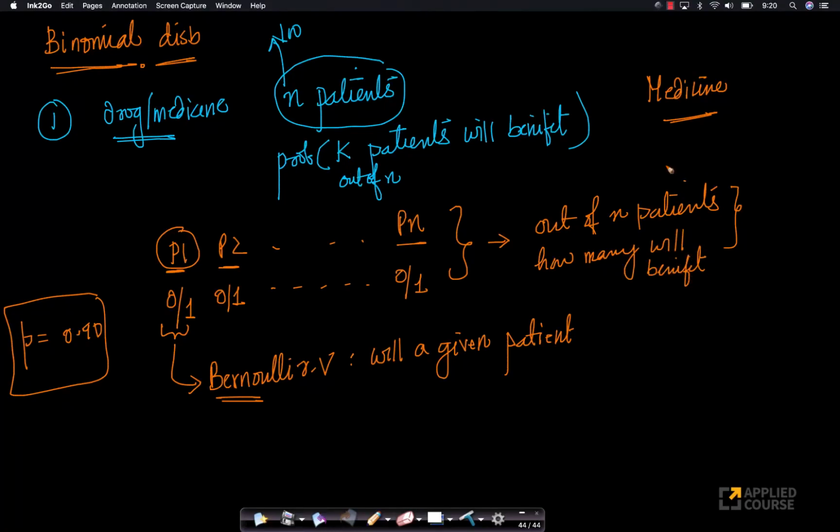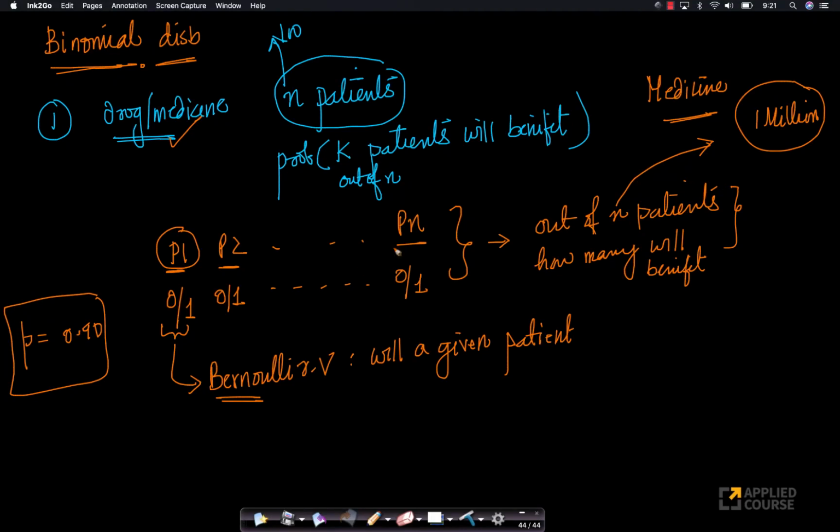Again, this is very, very important in medicine, because imagine there are 1 million people suffering from some disease, and you designed a new medicine. Now your n is equal to 1 million. You want to say that of these 1 million, almost 99% of them, or some number of them, will surely benefit because of this medicine.